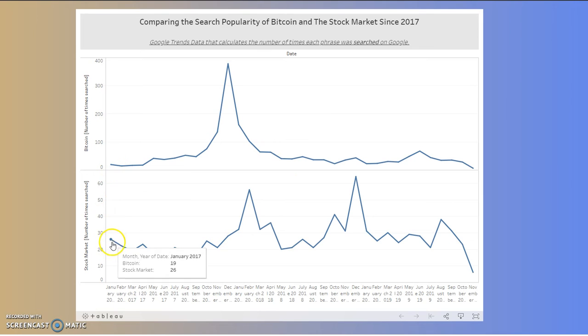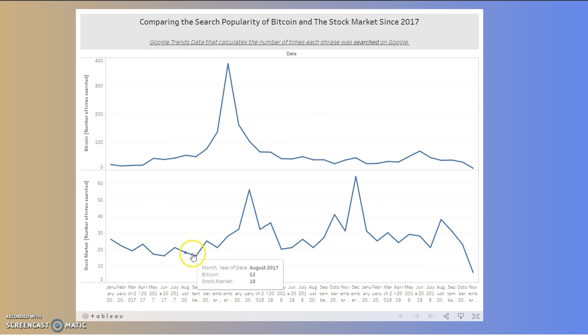On the side, the numbers that it goes up to are pretty different because Bitcoin, as you can see here, in December 2017 had 378 search times during that time. So that was the top of the cryptocurrency craze that was happening there. So it was very popular.